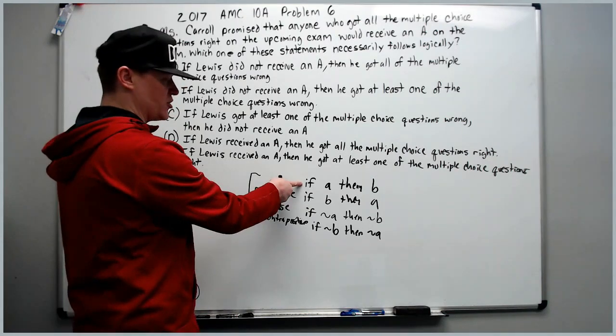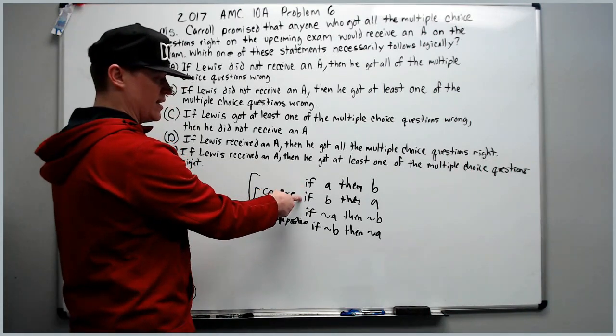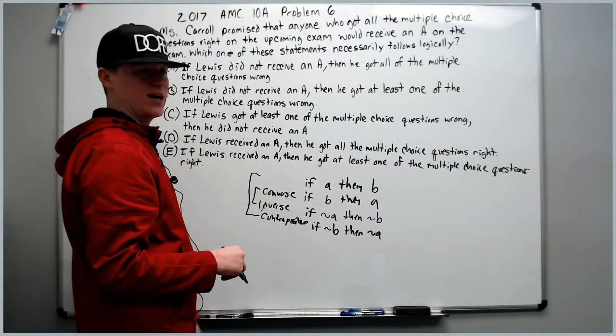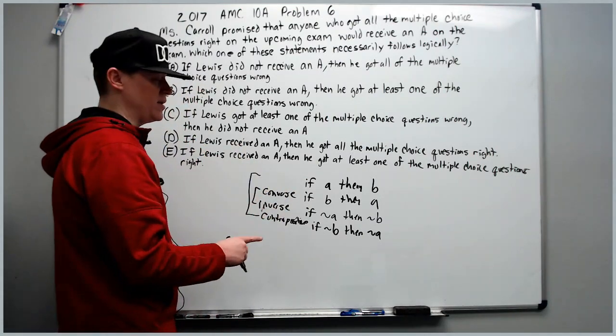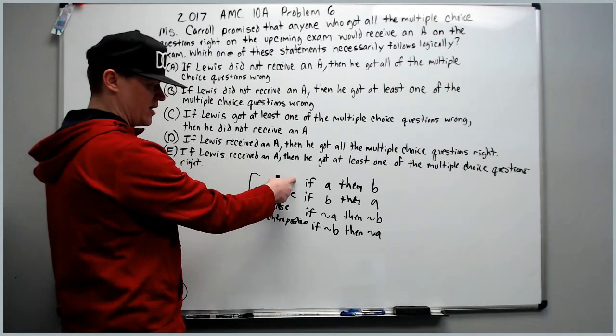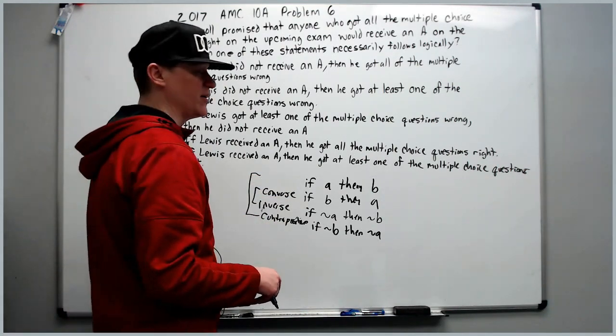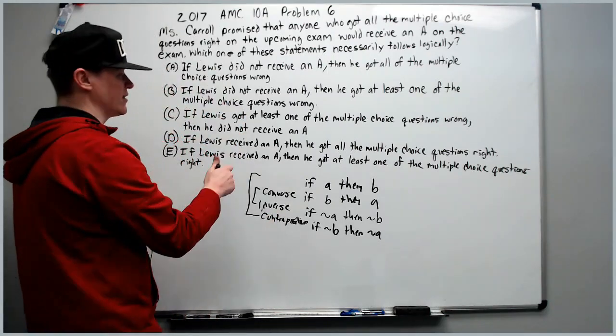You can have a true original conditional statement and a false converse. It's fine. You could have both be true. That's fine also. But what will always be true is whatever the truth value of the original statement is, the contrapositive will have the same truth value. Use this to unlock the answer.